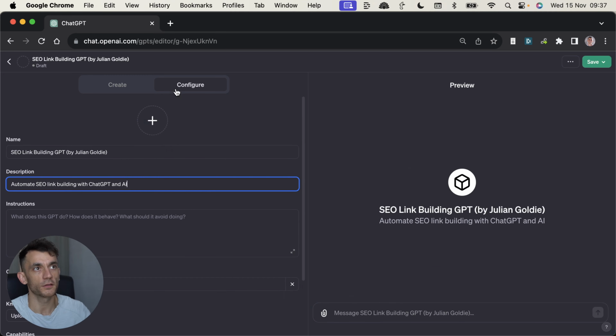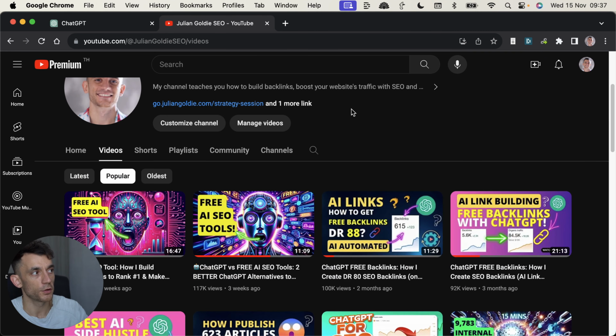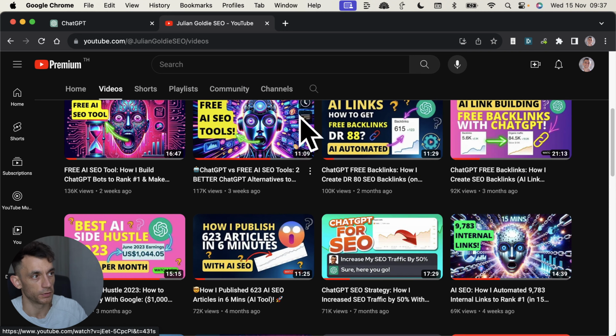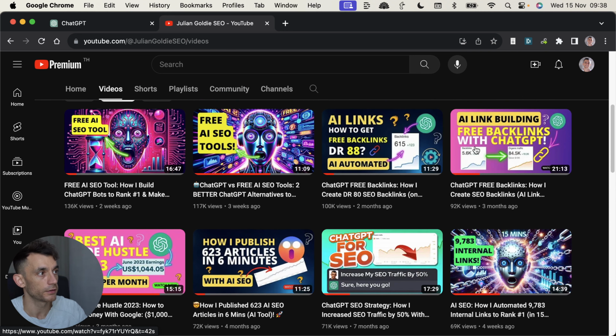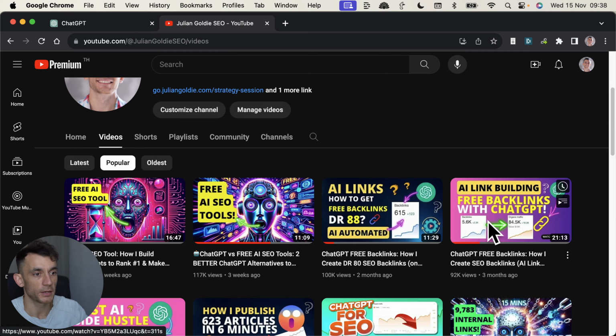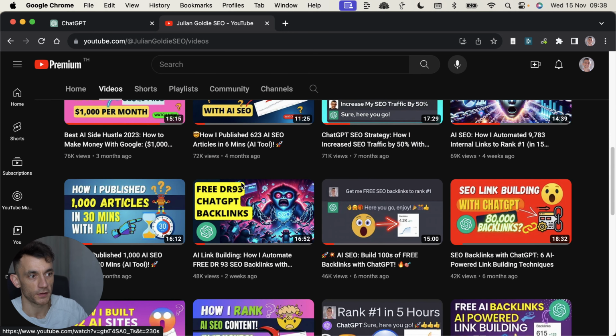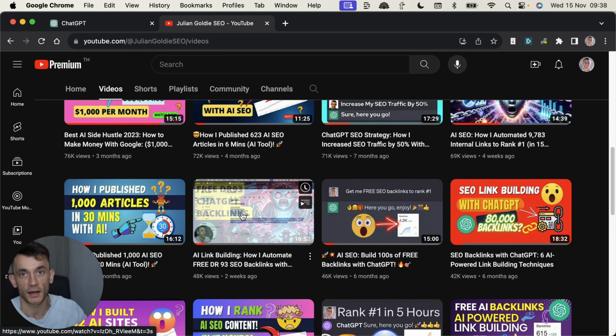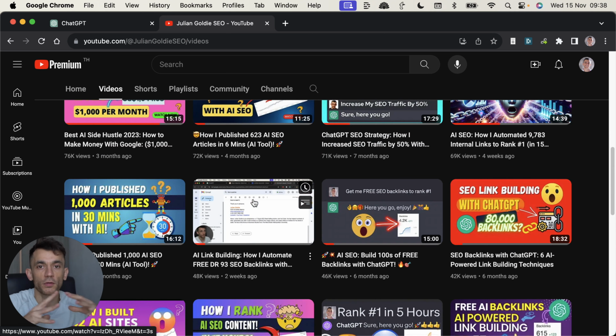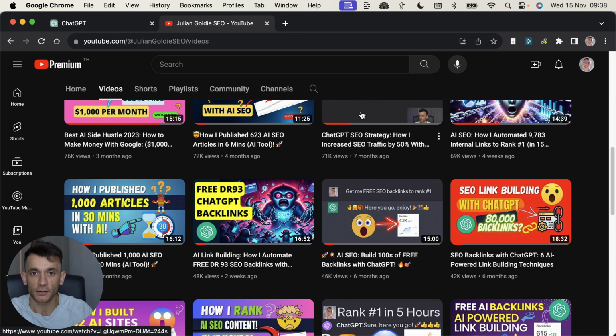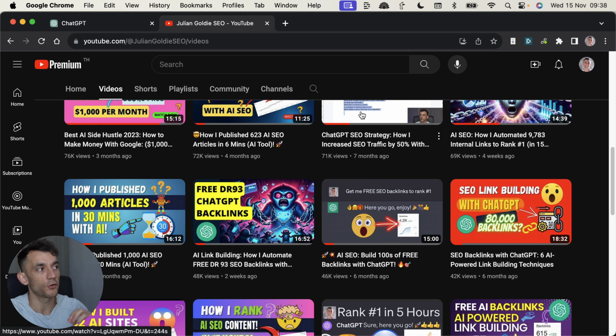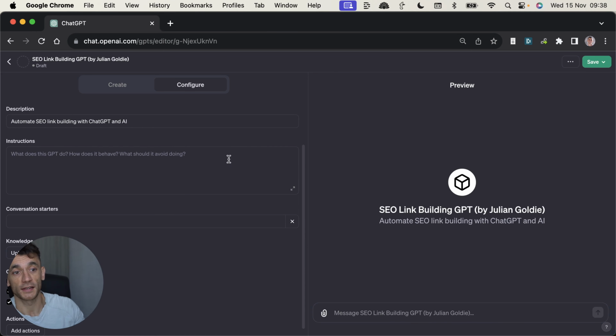And basically, what I'm going to do is take a lot of the workflows that we've previously created. For example, like this ChatGPT free backlinks one, this one, which is on free link building as well, and this process right here on how we got free DR90 backlinks, and take all those workflows, but put them in one tool so that if you want to get backlinks from Harrow, you can. If you want to get backlinks from testimonial link building, you can. This is going to implement all my favorite link building workflows inside one tool, and then you can access it, use it as you need to, and basically automate link building, right?